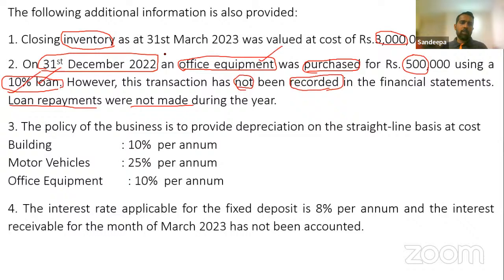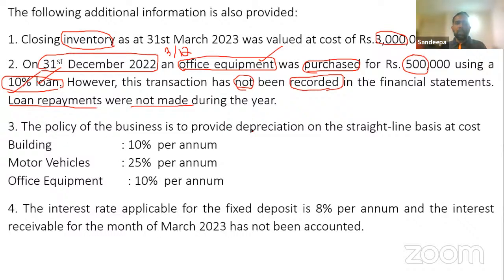You have taken this on 31st of December, no? 31st of December to 31st of March, we have only 3 months. We have to accrue the loan interest for 3 months. It has not been paid yet, but you have to accrue the interest. Interest is not an expense when it is given. Interest is incurred with the passage of time. Interest is a time-related expense. So you have to record that to the relevant period.